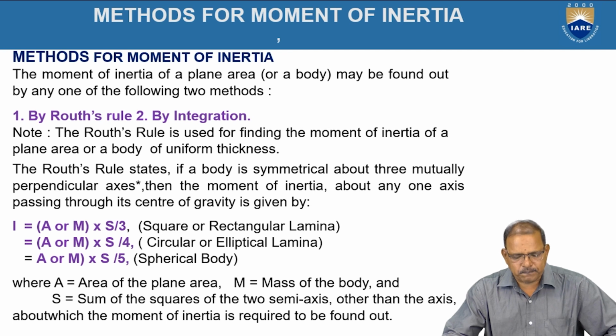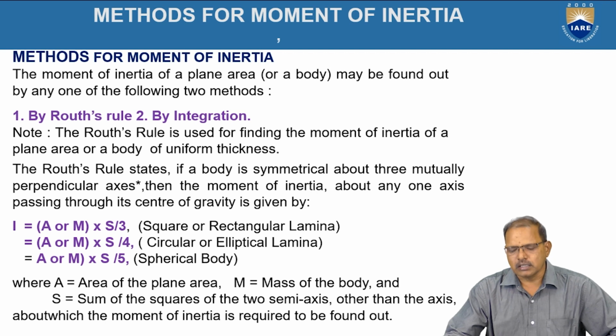This is applicable for a square or rectangular lamina, where S is equal to the sum of the squares of the two semi-axes other than the axis on which we are measuring the moment of inertia.